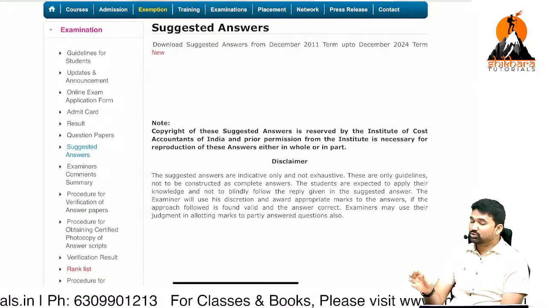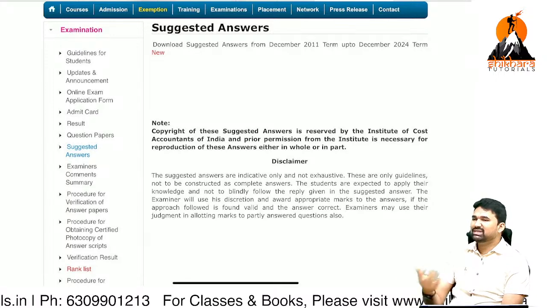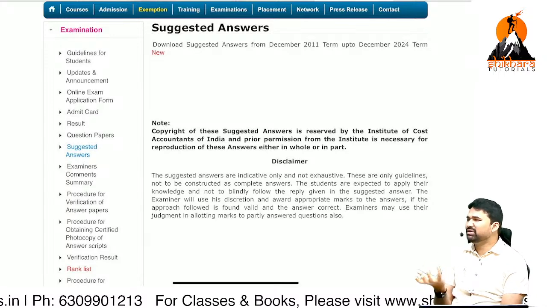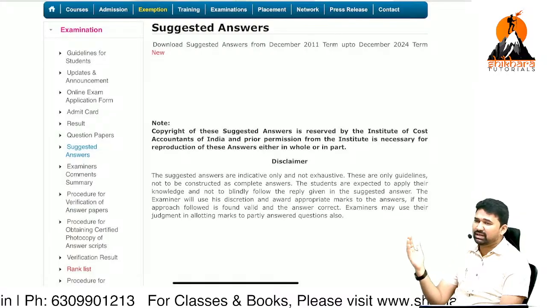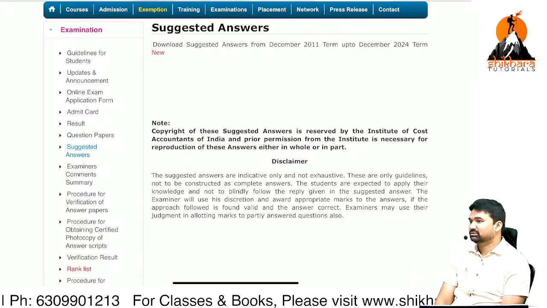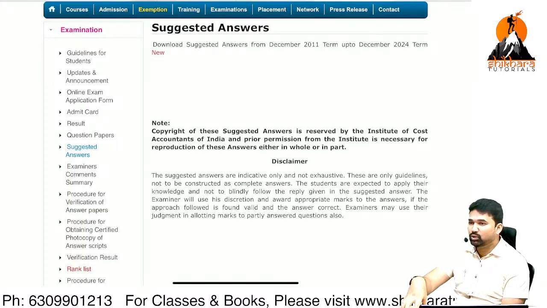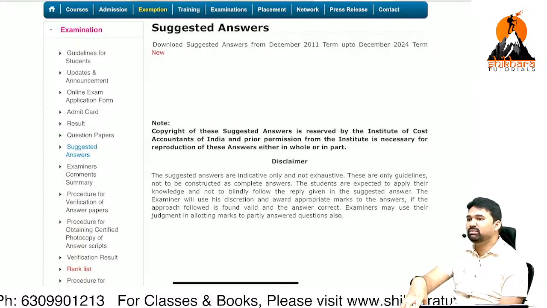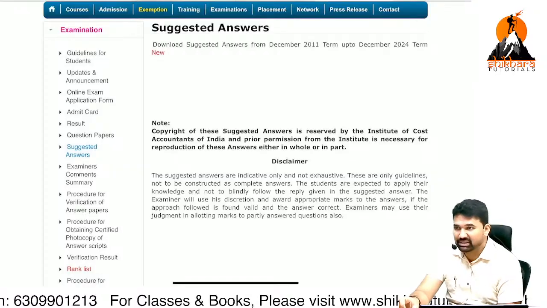So from the student's point of view, what is the point and what is the benefit a student will get if he attends the classes in an on-and-off way? Nothing. That is why try to maintain a minimum of above 90% attendance.